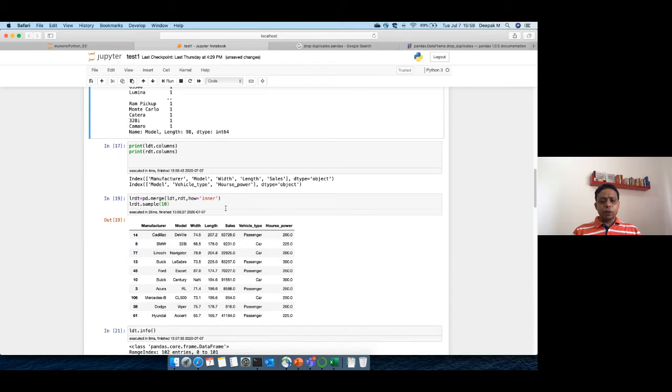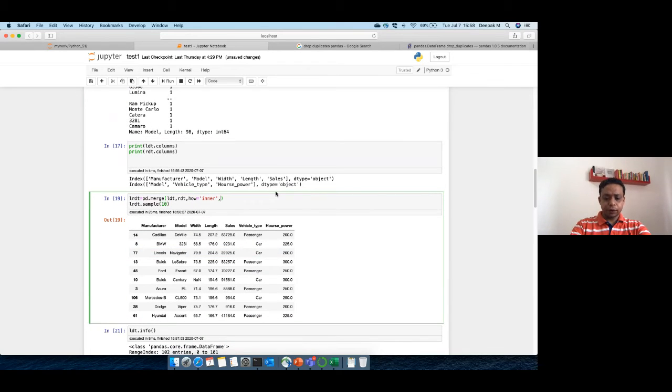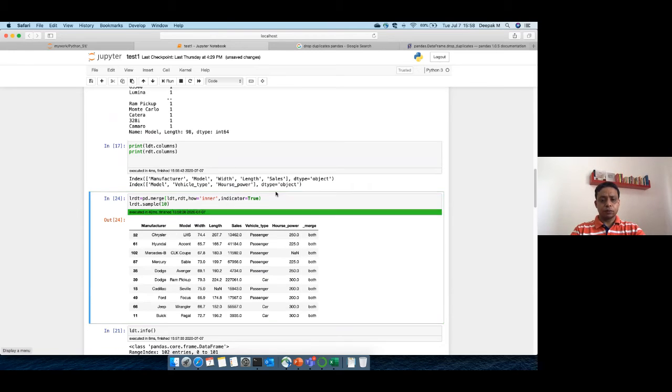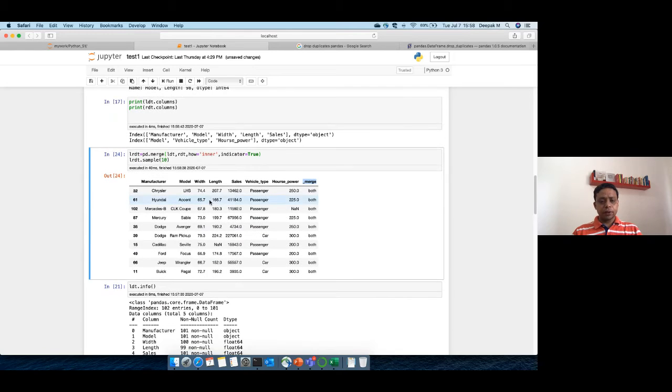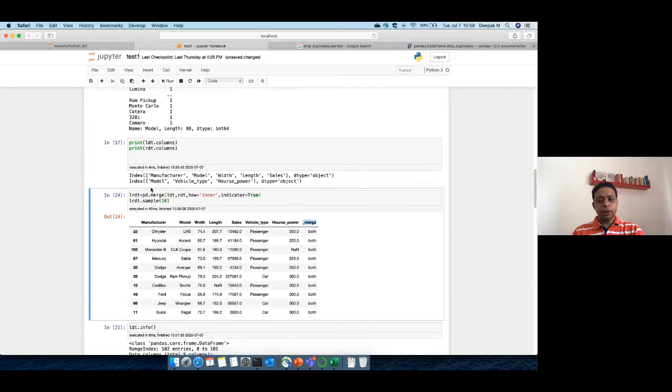Now let's see what if we do here indicator, right? Indicator equal to true. Then you can see it has added one more column, which is underscore merge, and it says whether it is available in both or not, right? So we can simply check whether all the records that we have done are in both or not, because I have done a join of inner, right? So how will I do that? I will simply do a value count.